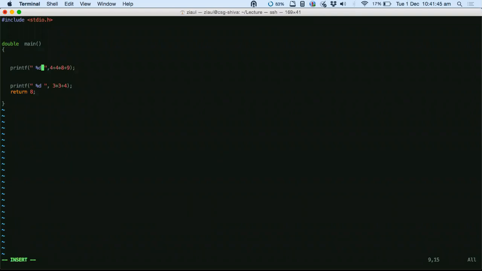Sir, what will happen if we just want to compute instead of using the double quotes? What will happen if we just write 3 star 3 plus 4 in printf? You mean to say this? Yes, sir. Let us see what happens.